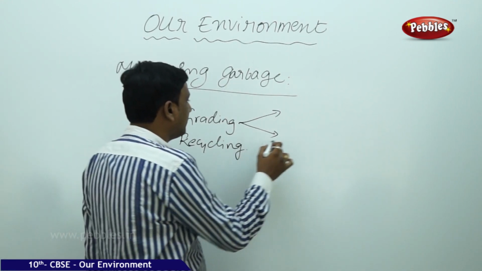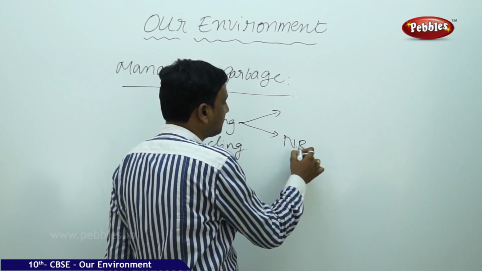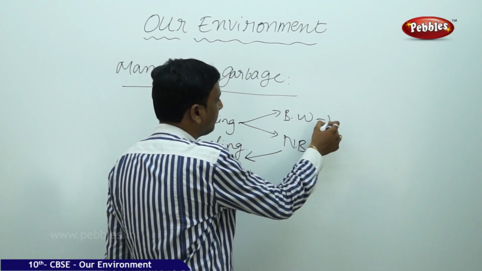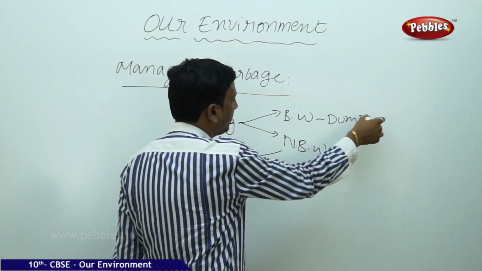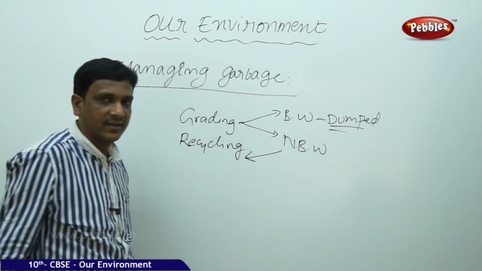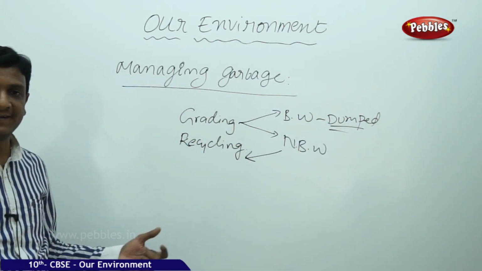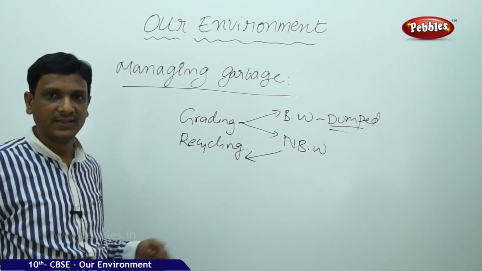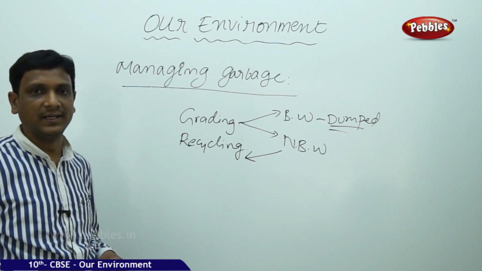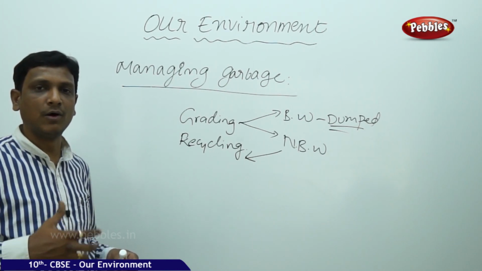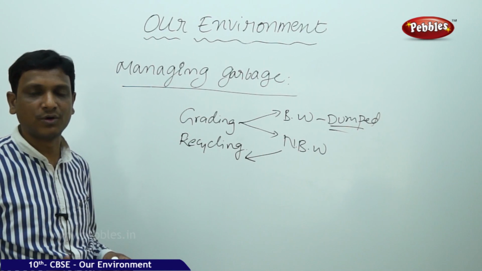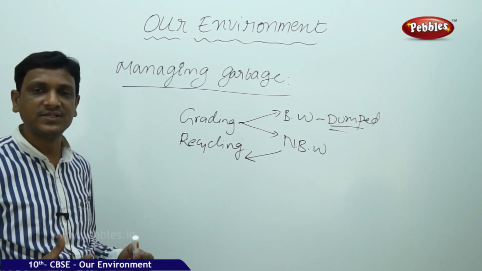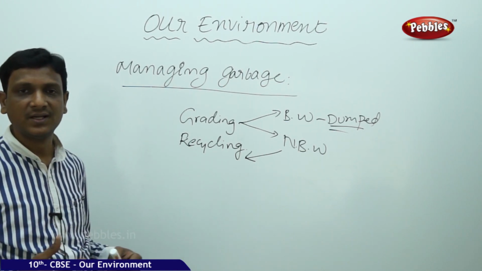By that, the non-biodegradable waste can be sent for recycling. The biodegradable waste can be dumped, so that it will be degraded. If it is done in a proper way, the effect of the waste will be less. Otherwise, it leads to so many dangerous problems, and after a long period, rectification is not possible. Even though the government spends thousands and thousands of crores of rupees, it is not possible.